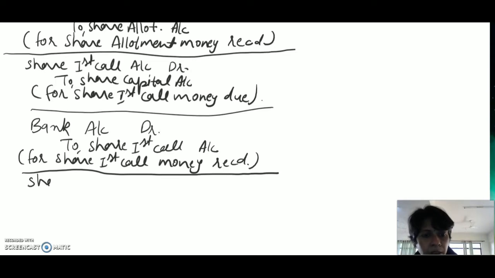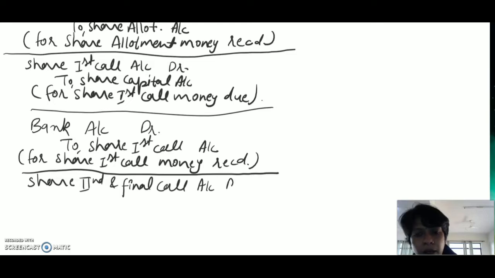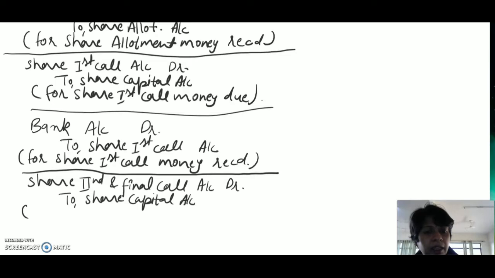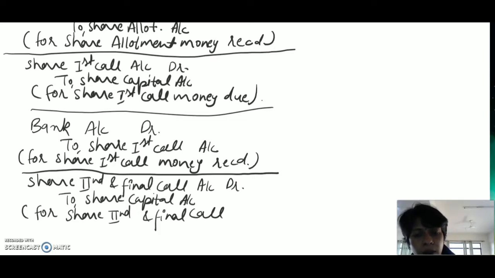The transaction will be share second and final call account debit to share capital account, and the narration will be for or being share second and final call money due.